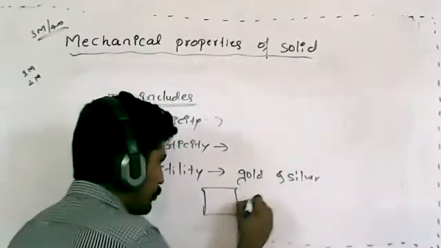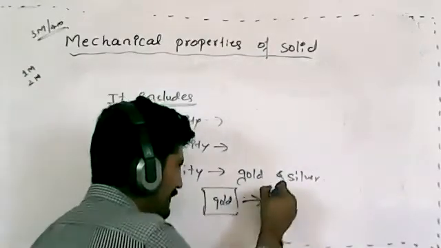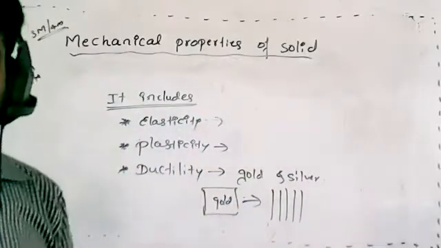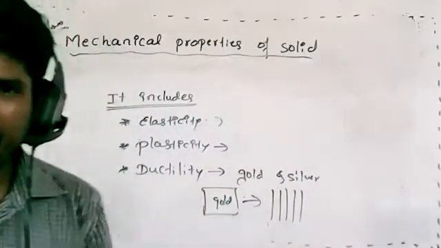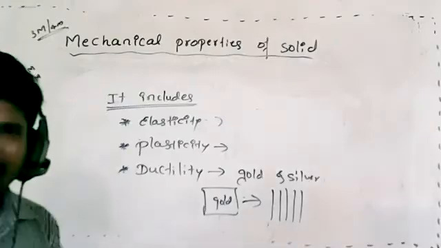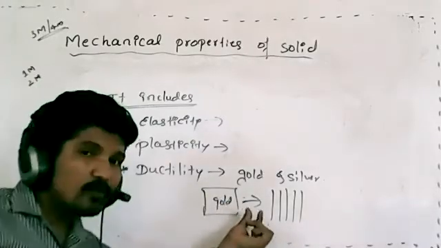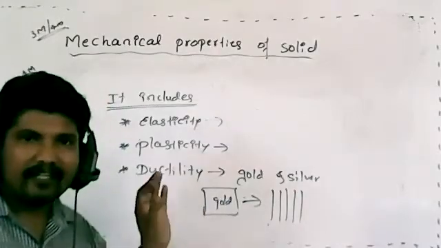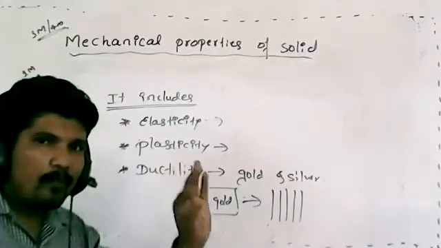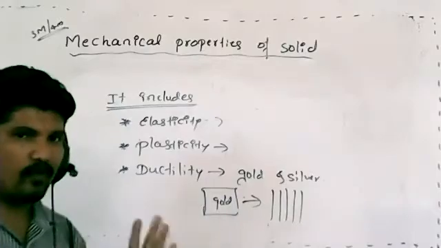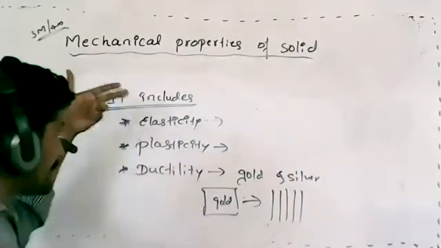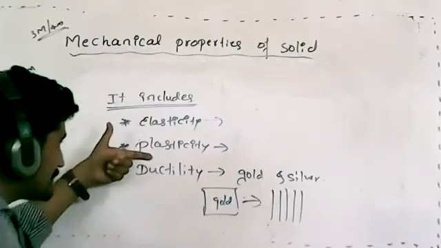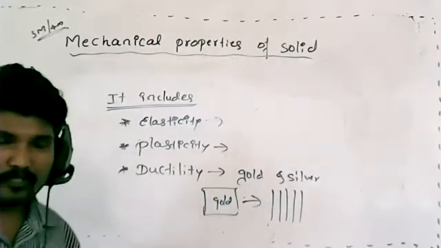I can turn this gold plate into thin wires, very thin wires of negligible thickness. So this property itself is called ductility. Remember, any solid material in mechanical properties of solids has three concepts: elasticity, plasticity and ductility. Hope you understood these things.